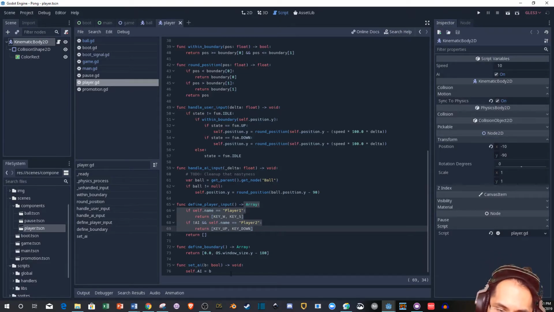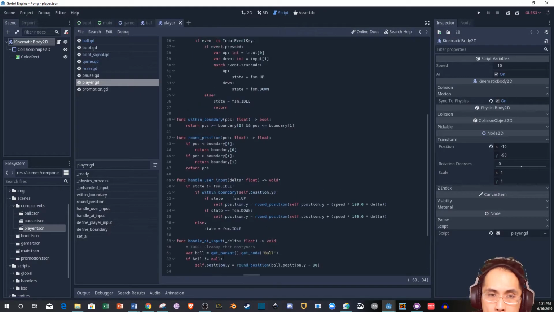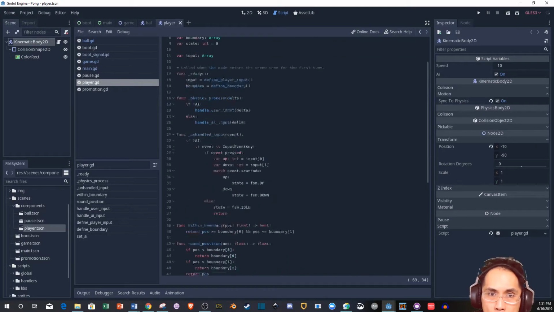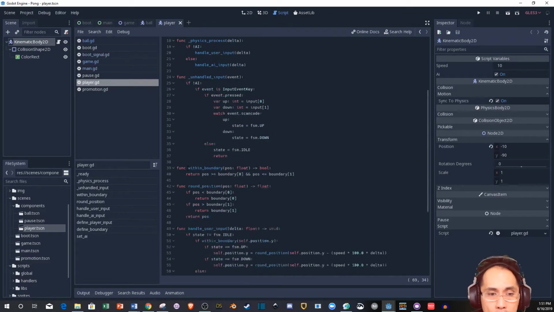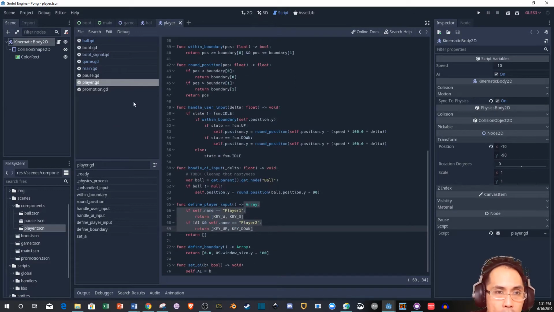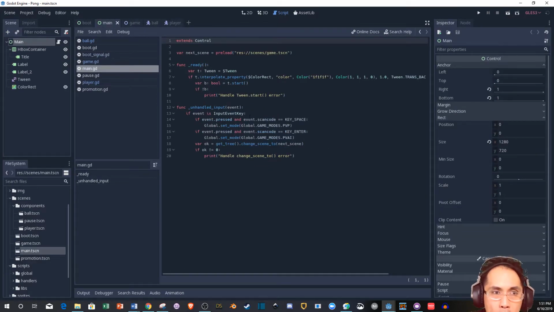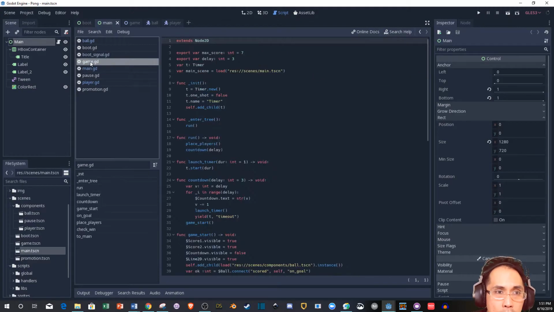Function set AI bool, void AIB. That's really cool. I want to know how the AI is set up though, like how he got it to find the ball. That's not clear to me 100%, and I'd like to figure that out, which would be nice. Okay, again, I don't want to spend too much time on this. I'm just giving a general breakdown. There's main. I don't know what main does at this moment. I'm not really concerned about that. I want to see what's going on with the game file though.